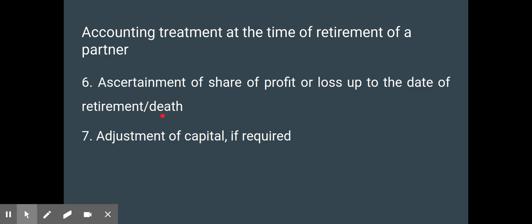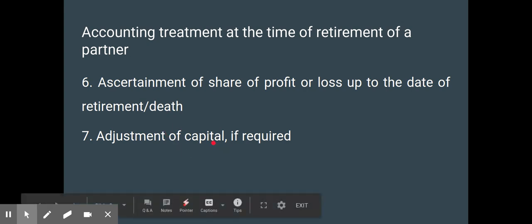Or if a person dies somewhere in between the year, because death is uncertain and may occur at any time, then we have to ascertain the share of profit from the starting of the financial year till the date of death, because the deceased partner is also having a share in the profit till the date of death, because he has also contributed to the working of the partnership firm.